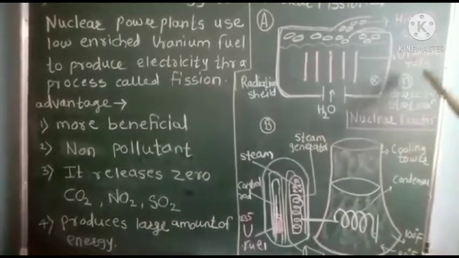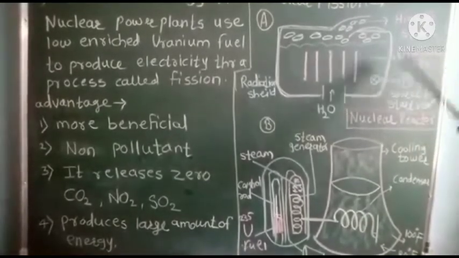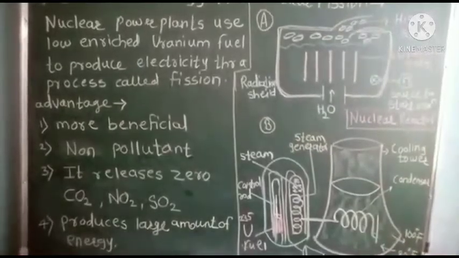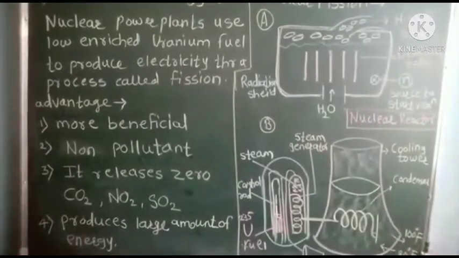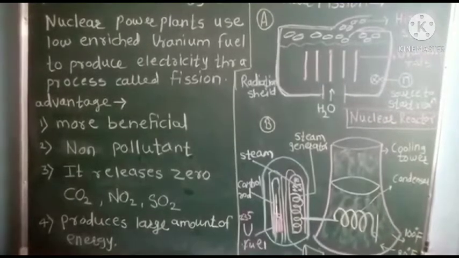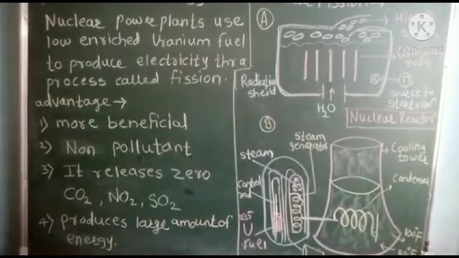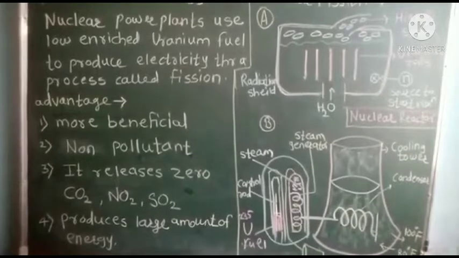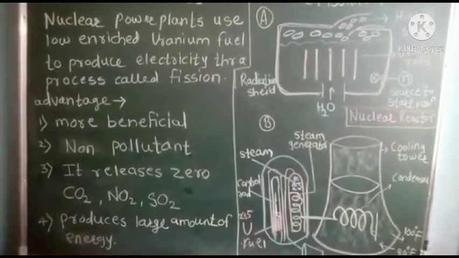In a nuclear reactor there are uranium rods, because uranium produces about 24,000 kilowatt-hours of energy, which is much more than the burning of coal, oils or natural gases. Therefore, it is very beneficial because nowadays petrol is very costly, and there is a need to use such energy instead of petrol and diesel.